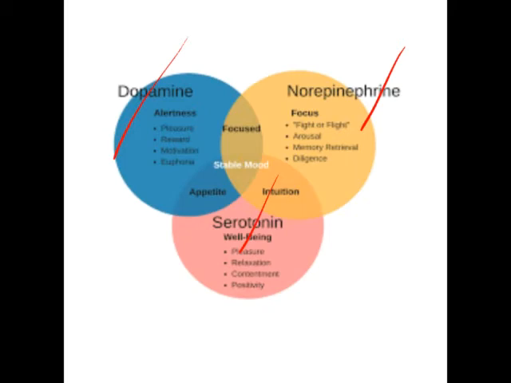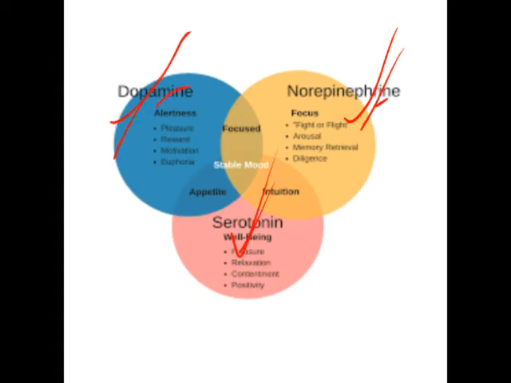So which are these three neurotransmitters? One is dopamine, second one is norepinephrine, third one is serotonin. These three neurotransmitters are responsible to maintain the mood. Okay, understood? So how are they maintaining the mood?